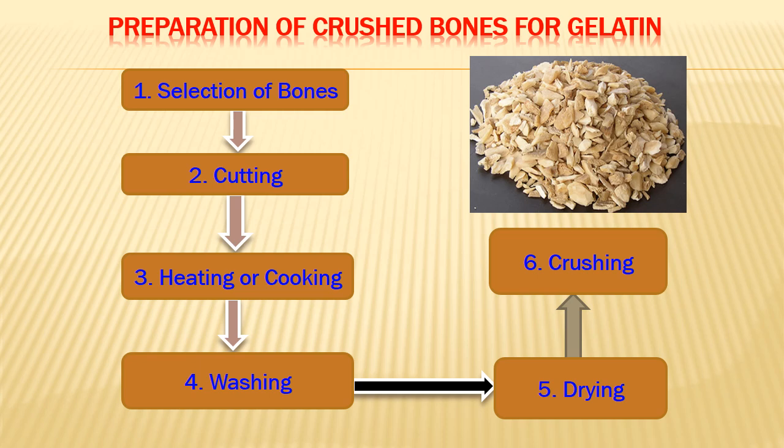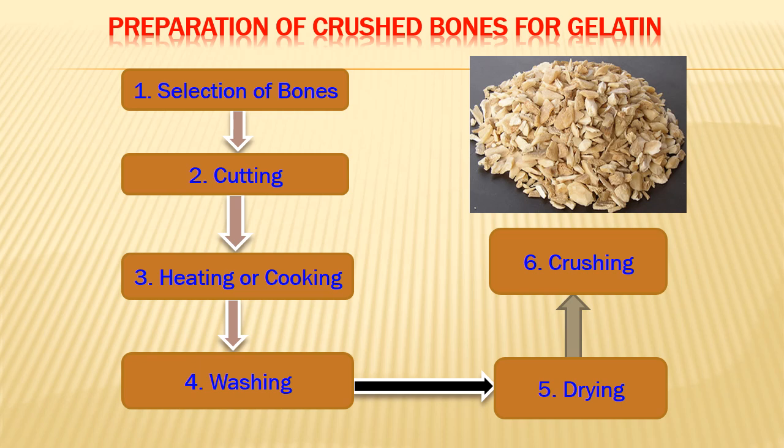Here once again we will see the steps, that is the selection or collection of bones from healthy animals, collected hygienically and stored properly. Then they undergo cutting into pieces, then heating and cooking for degreasing. Then they have to be washed properly and dried, and then crushed into smaller pieces, that is 1 to 2 centimeter.